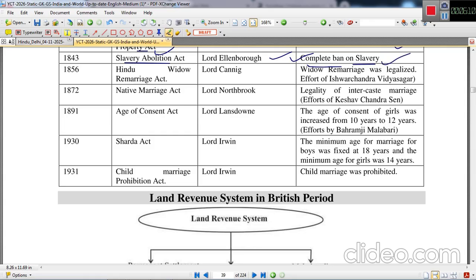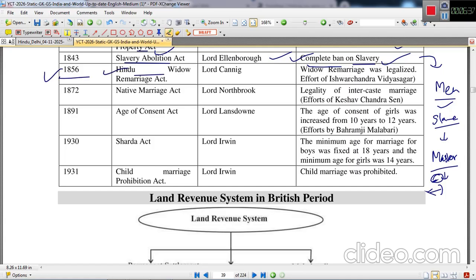Slavery was completely banned. Slavery means what? Men or women were purchased as slaves. That was slavery, and they had to do whatever the master said. They had to do all the things because they had been bought by their master for money.